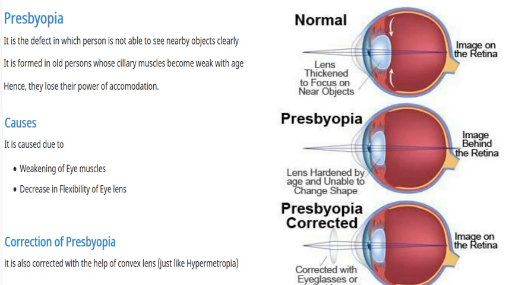Actually, presbyopia is a special kind of hypermetropia. So we can call old age hypermetropia nothing but presbyopia. So presbyopia is the hypermetropia caused by the loss of power of accommodation of the eye due to old age. And this can also be corrected by the same procedure we used for hypermetropia. So the presbyopia defect is corrected in the same way as hypermetropia by using spectacles having convex lens.